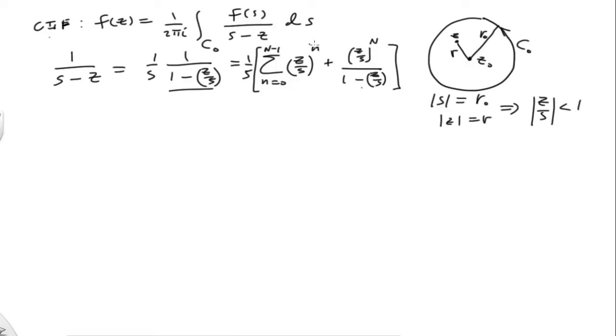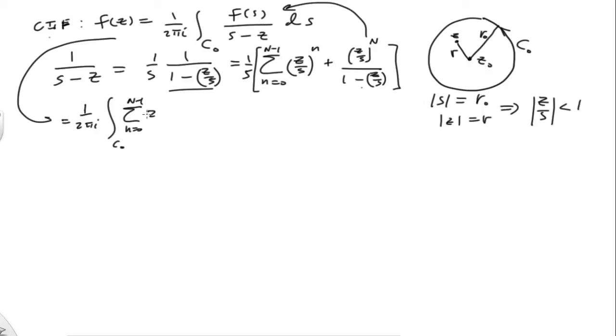So now I'm going to plug all this into this over here. And we're going to get, so again, f of z is now equal to 1 over 2 pi i integral over c naught. And then what we're going to do is, I have here a sum, n equals 0 to capital N minus 1. And then we have that z to the little n there. And then in the denominator, I'm going to put an s to the n plus 1. And again, we have to put this f of s there, so that'll become an f of s. Okay?